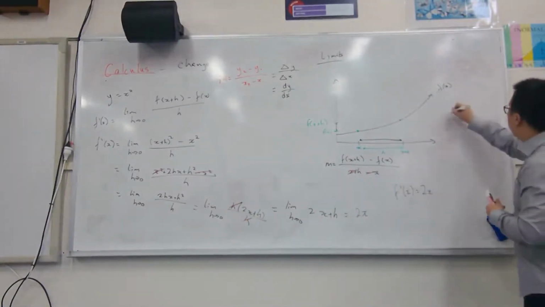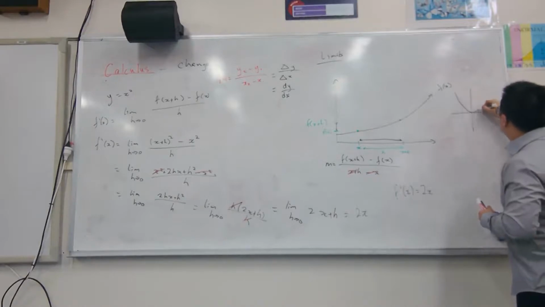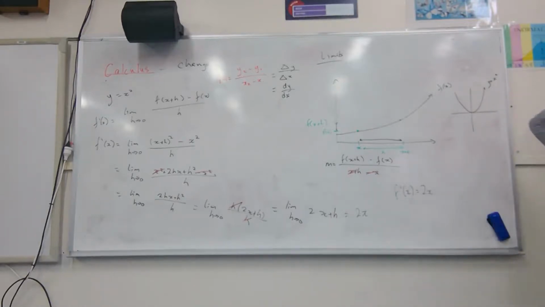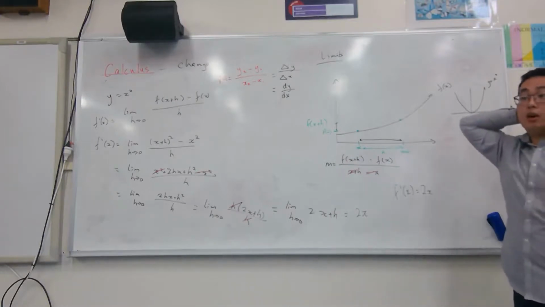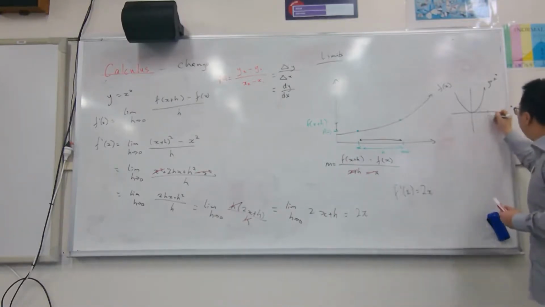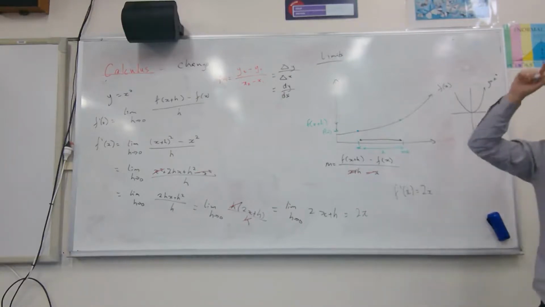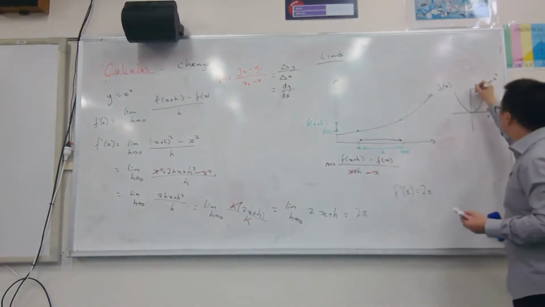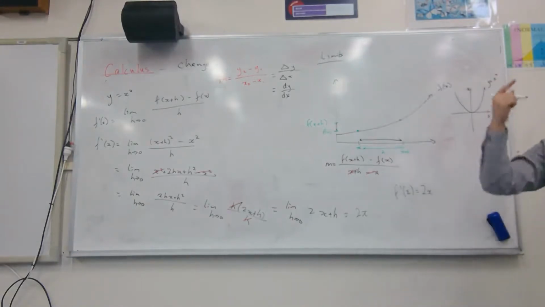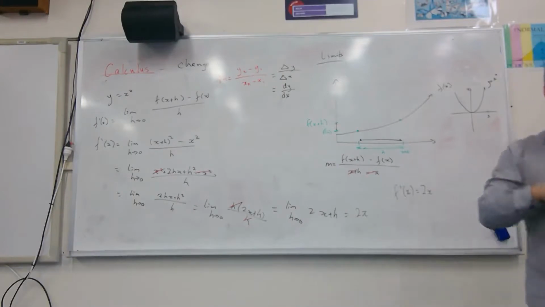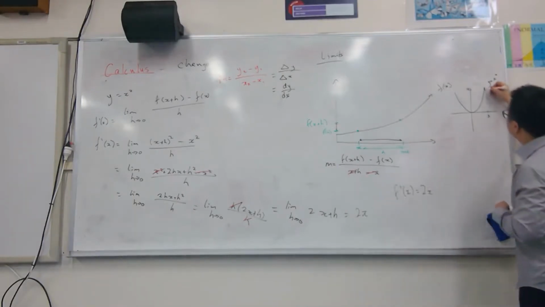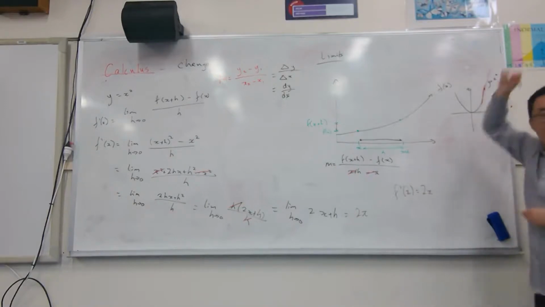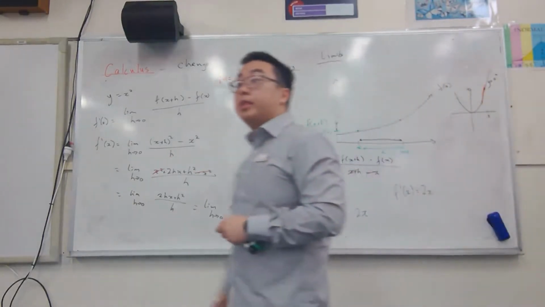So let's go ahead and draw our graph of y equals x squared. Okay? Marissa, give me a value of x. Any value. 3. Let's do 3. So x equals 3. What is my y value then? Well, it's just 3 squared, so it's going to be 9. Now we can find the gradient of the tangent that passes that point. So let's assume that's the point right there. My tangent is going to look like that. Very, very positive, isn't it?